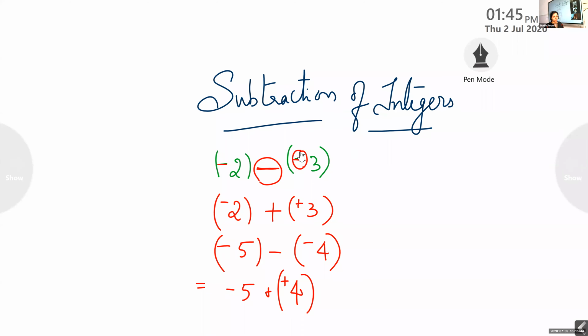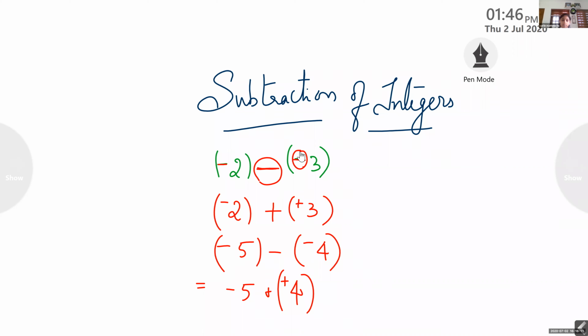Clear? When two negatives come together, you can put it as a positive integer. Clear, children? Minus a negative integer means it is positive. Did you understand? Yes, ma'am. You can make it plus.